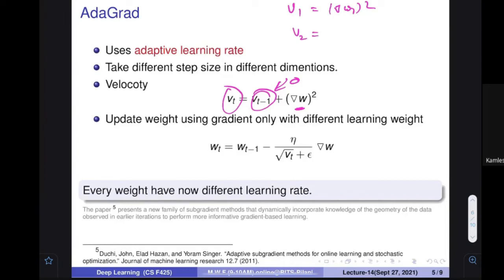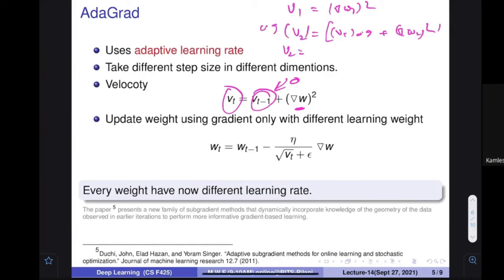What is delta W2? I'm going to say that you multiply V1 with something, say alpha. Instead of alpha, let's say 0.9, plus delta W2 square. V2 is equal to this complete quantity multiplied by again 0.9.